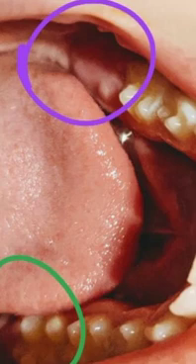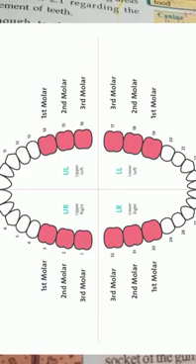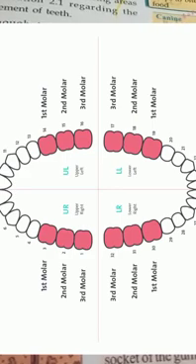Then 4 incisors are present in our upper jaw and 4 incisors are seen in the lower jaw. Then the total number of incisors in our mouth is 8. The second one is canine, and 2 canines are seen in the upper jaw and 2 canines are seen in the lower jaw.